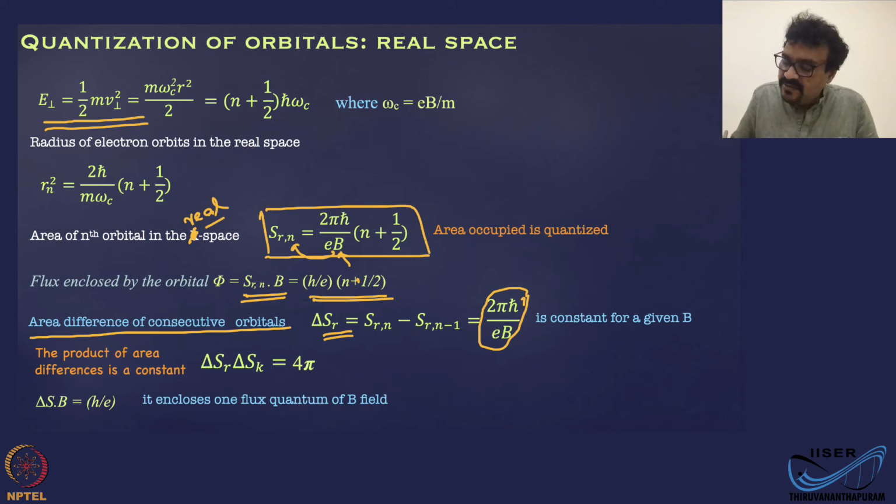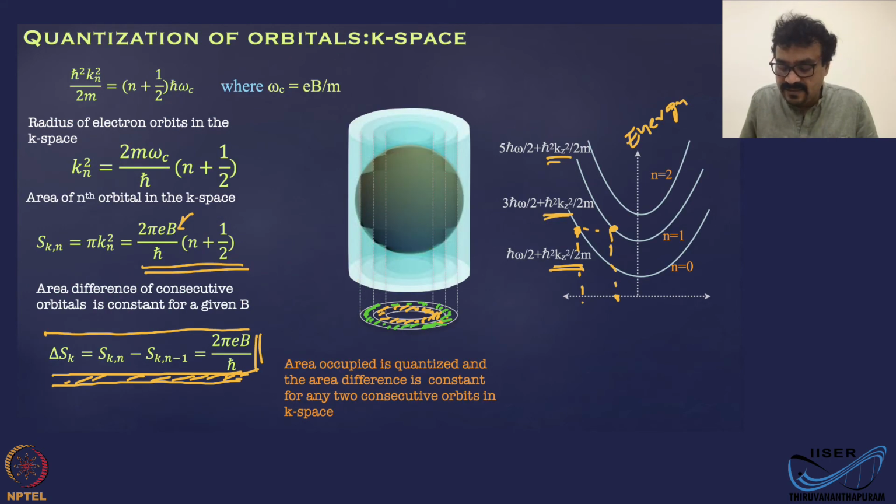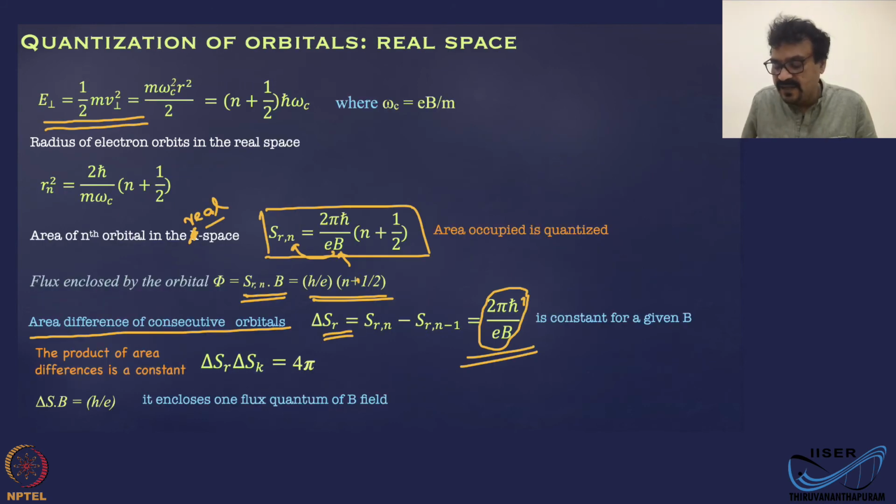Okay. So this is the delta S for n, for two successive orbitals, the area difference, and we have the same delta S in the K space here. Now the product of this area difference in K space and real space is 4 pi, a constant, and it should be a constant because these two are inverse in dimension, and you should get a quantity which is unitless, basically 4 pi.